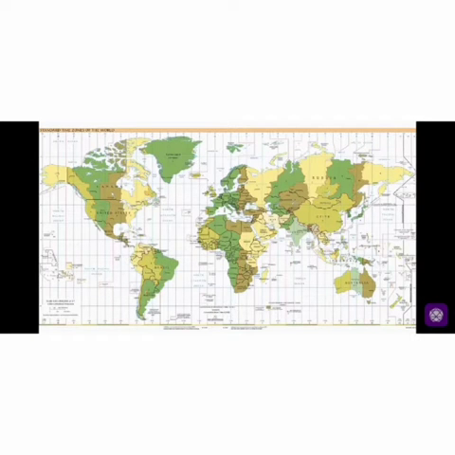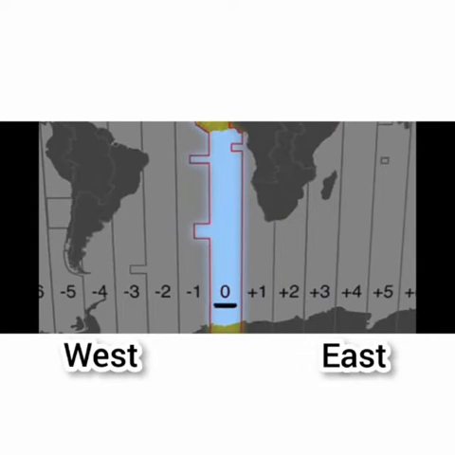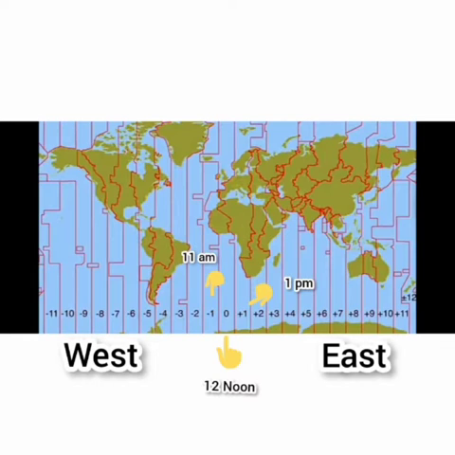If we flatten all this onto one piece of paper, it will look like this. This is the prime meridian, which passes near the Royal Observatory, Greenwich, England. It is defined as 0 degrees. As we move eastward from the prime meridian, with every meridian we add 1 hour. If it is 12 noon at the prime meridian, then at the first meridian on the east side it will be 1 o'clock. So 1 hour is added there. If we move to the west side, then 1 hour decreases.